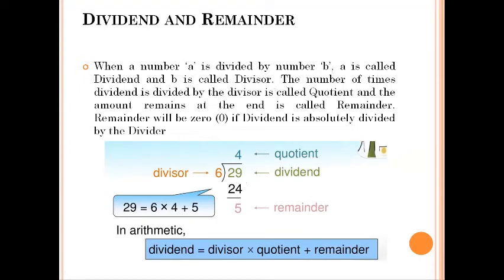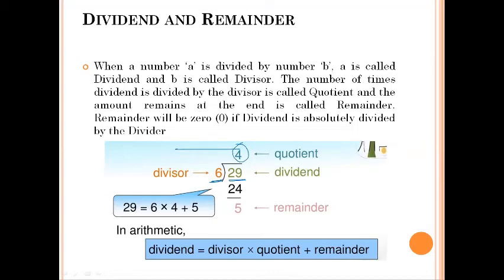The process of division works like this: you take a number and we call it the dividend, and when you divide this dividend by another number, we call that other number the divisor. So 29 is the dividend and it is divided by the divisor, that is 6 in this case. The number of times the divisor goes into the dividend is called the quotient. This here is the quotient.